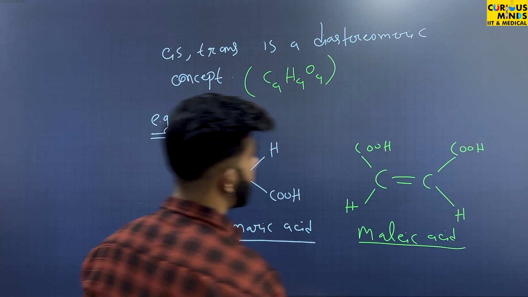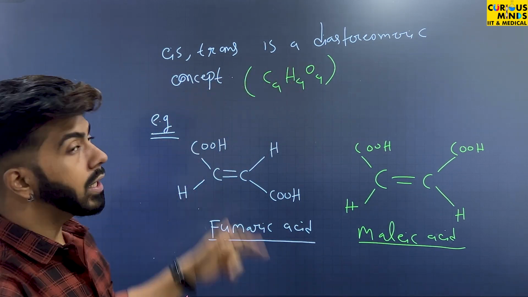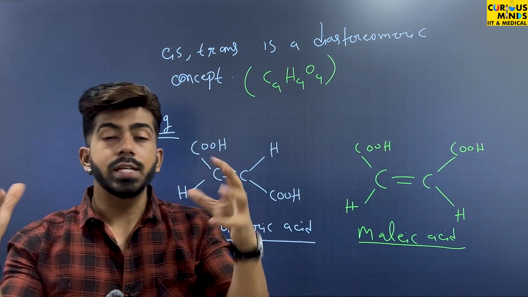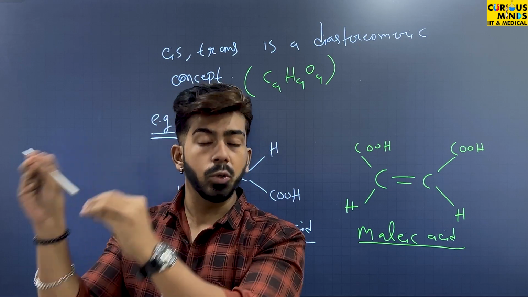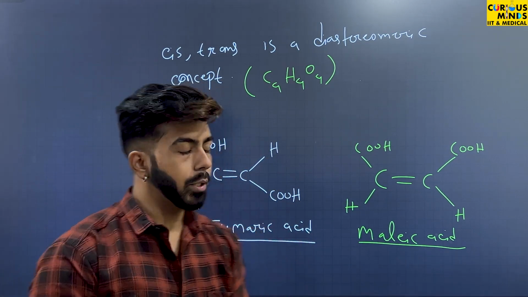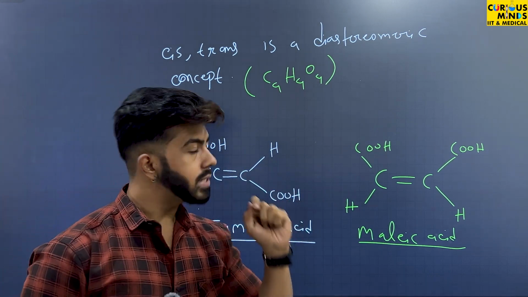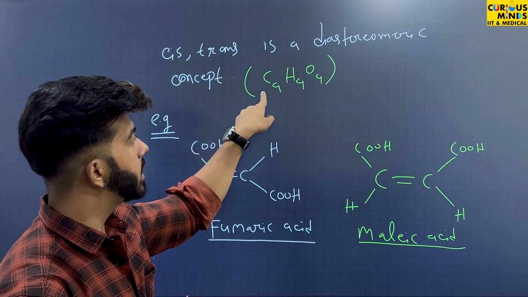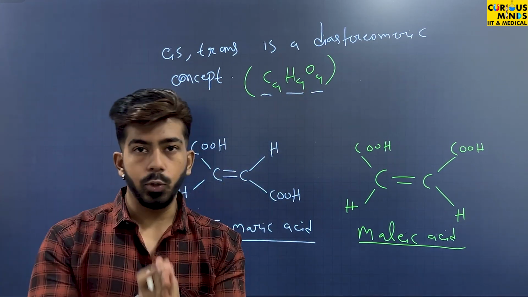So in the next slide, we will see one example. Cis-trans is a diastereomeric concept. That means this cis-trans, that is geometrical isomerism, is a concept exactly equal to diastereomer. So this can be a diastereomer. Let's take one example. We have taken two acids, and both acids have the same molecular formula, C4H4O4: 4 carbon, 4 hydrogen, 4 oxygen.